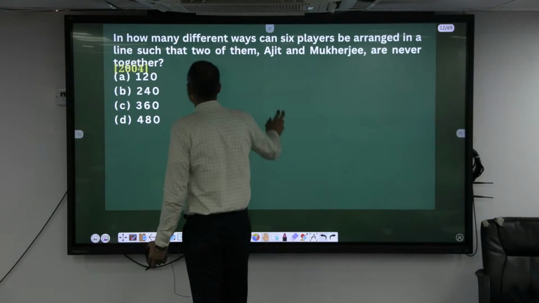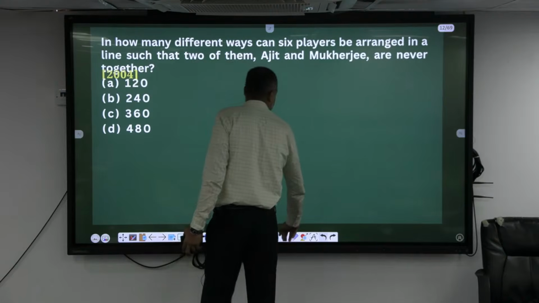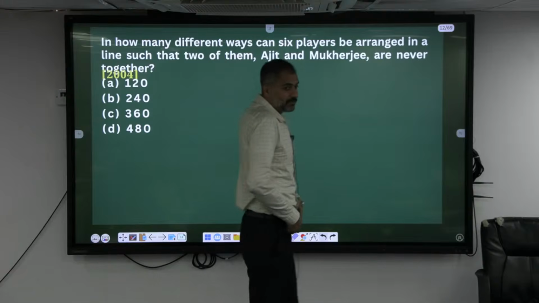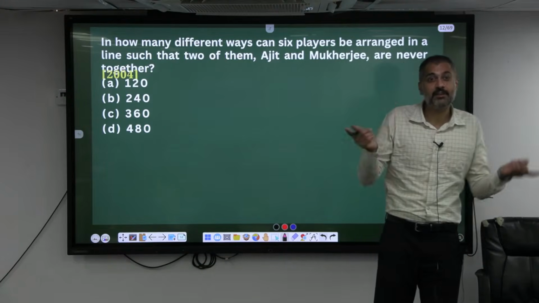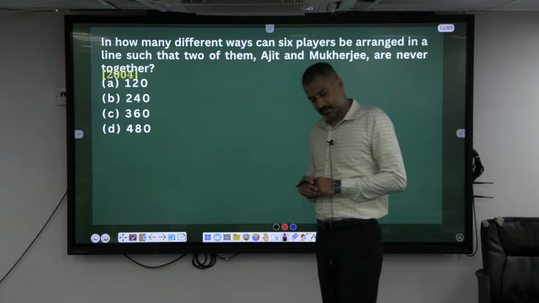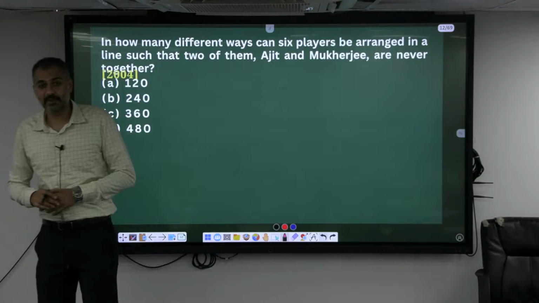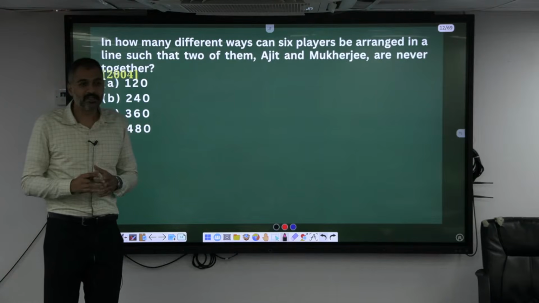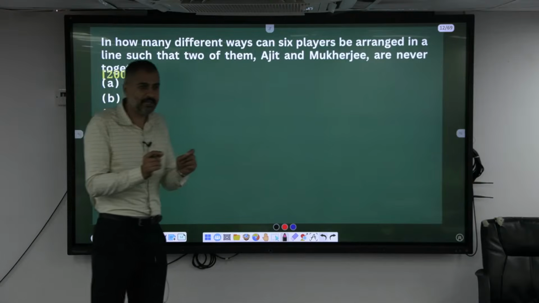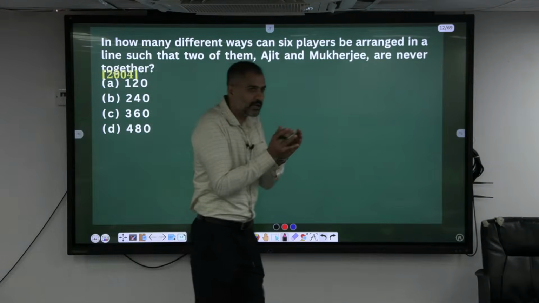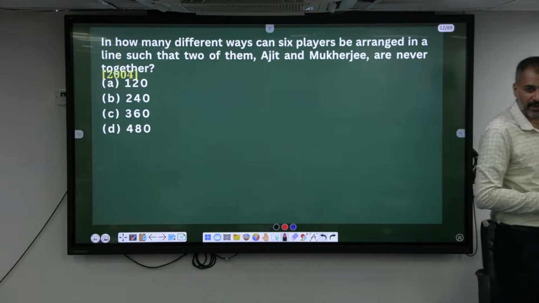In how many different ways can 6 players be arranged such that 2 of them, Ajit and Mukherjee, are never together? Can you find out how many ways we can arrange them together? Out of the total, can I subtract those? How many different ways can 6 people be arranged? 6 factorial, which is 720. In those 720 ways, can we find out how many times they are together? If I subtract these two, that's your answer. 480.